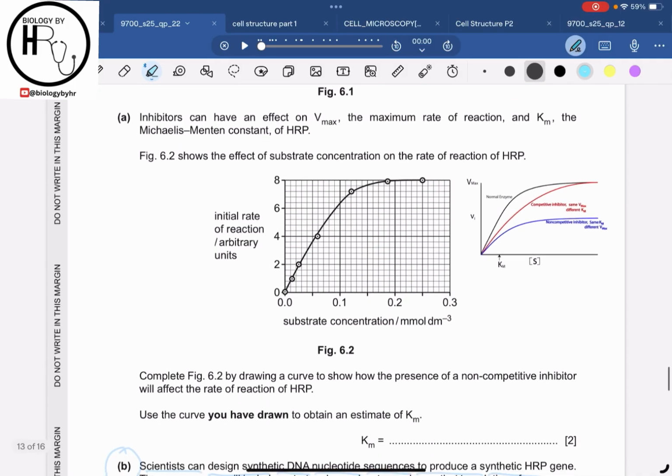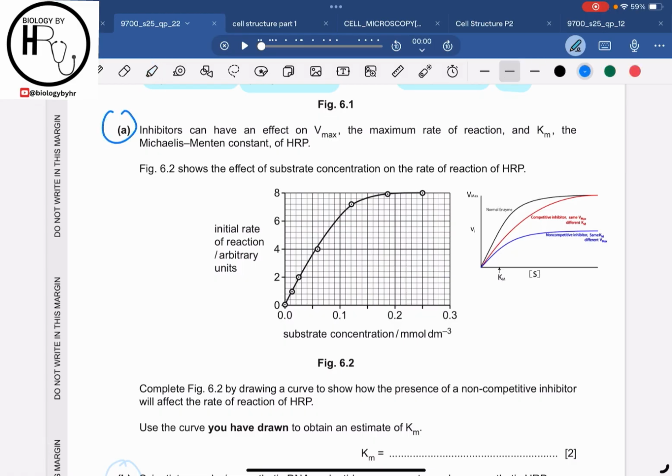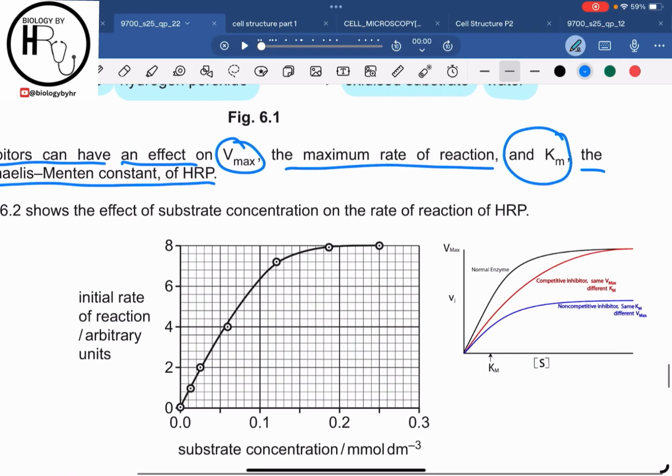Then in part A they are saying that inhibitors can have an effect on the Vmax, the maximum rate of the reaction. Vmax is the maximum rate of the reaction of the enzyme, right? And the Km, the Michaelis-Menten constant of the HRP. So what is the Michaelis-Menten constant?